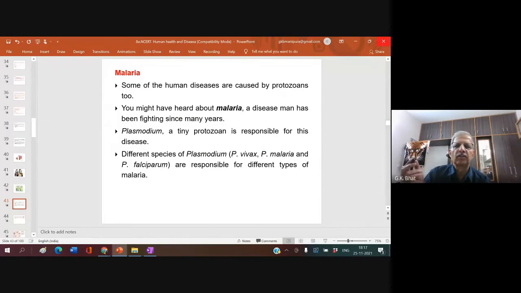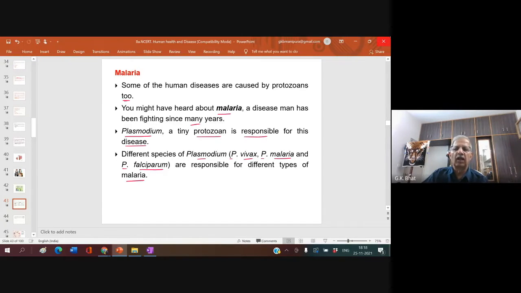Now let us come to malaria. Some of the human diseases are caused by protozoans also. You might have heard about malaria. A disease in human has been fighting since many years. Plasmodium, a tiny protozoan, is responsible for this disease. Different species of Plasmodium, Plasmodium vivax, Plasmodium malaria, Plasmodium falciparum, are responsible for different types of malaria.